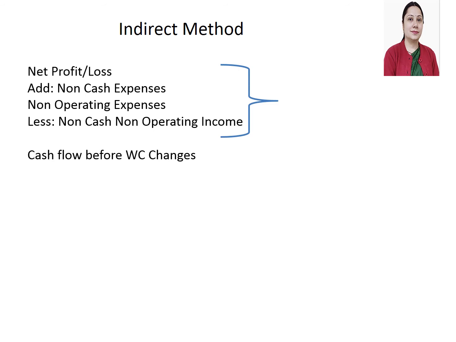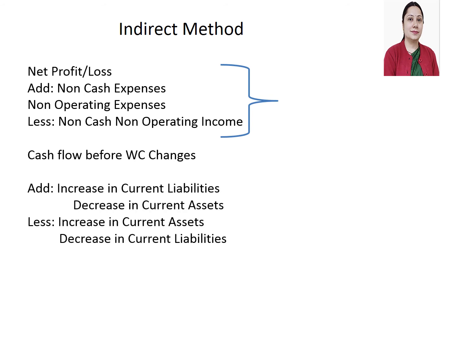After that, you need to adjust working capital because working capital changes also affect cash used in the business. For working capital changes, add increase in current liabilities and decrease in current assets, and subtract increase in current assets and decrease in current liabilities. If you analyze these changes, when there is a cash inflow you are adding, and when there is a cash outflow you are subtracting.